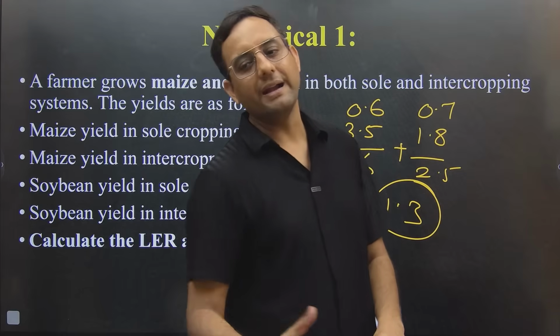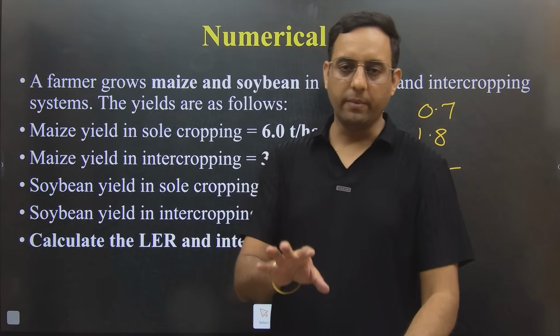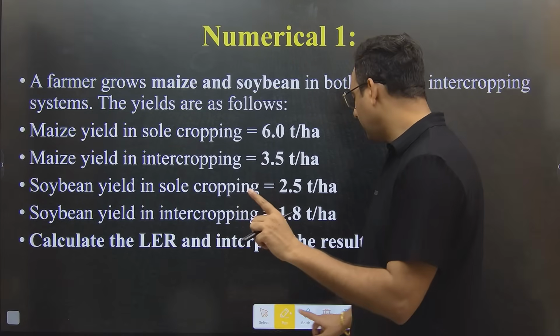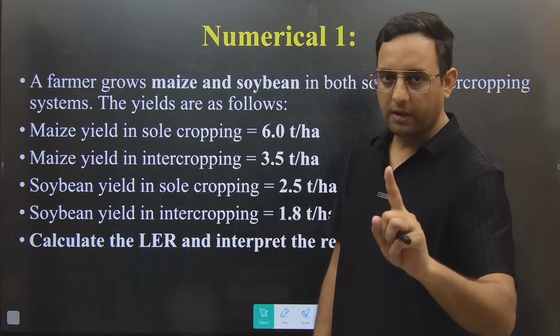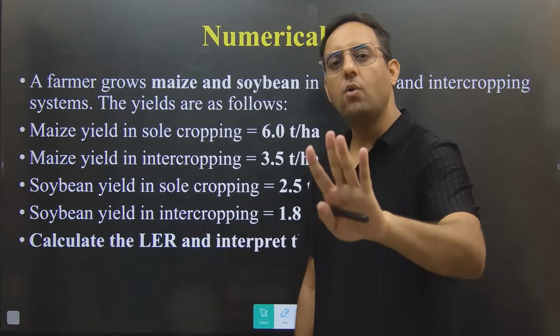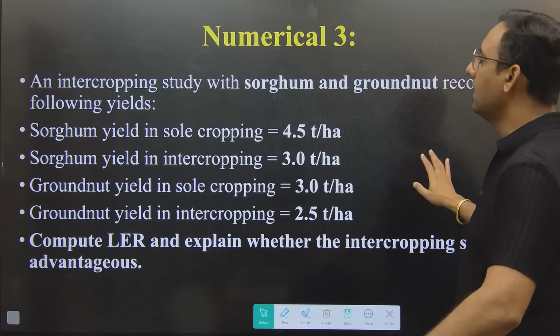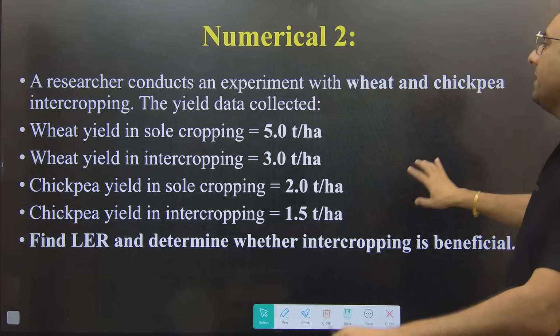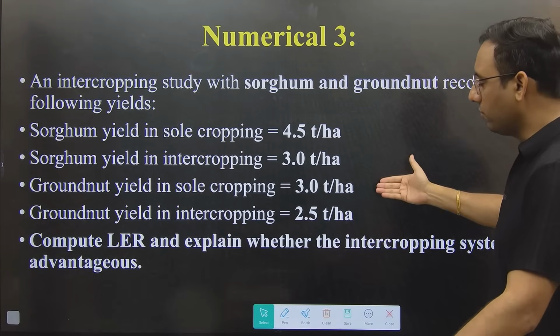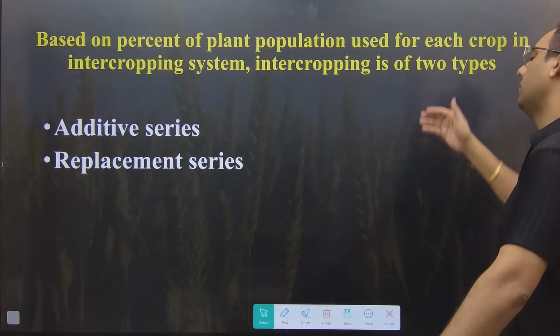Now before I end this session, because you will be having your next session at 2 p.m., I need a confirmation from your side. Are you able to understand what is intercropping, what is replacement and additive series, what is LER, how to calculate LER and which LER is profitable? If you are clear, I need a confirmation, and you will be having a few more examples. If you try to calculate, it will take hardly 30 seconds, and you will be able to understand it.